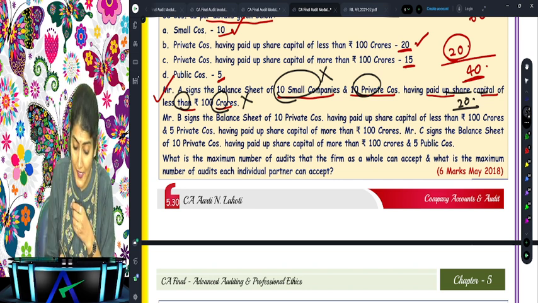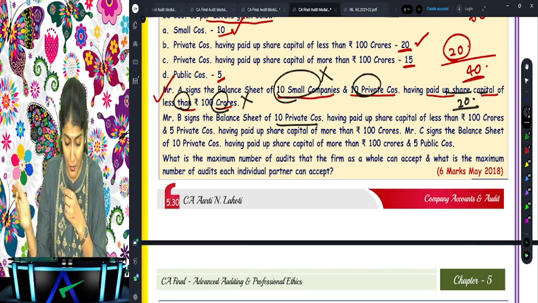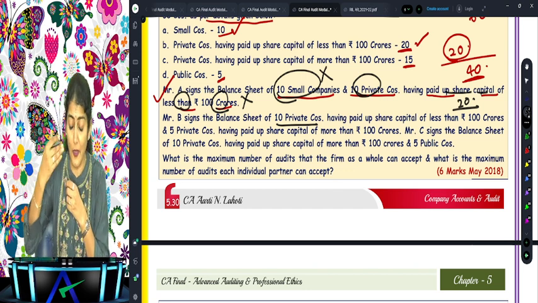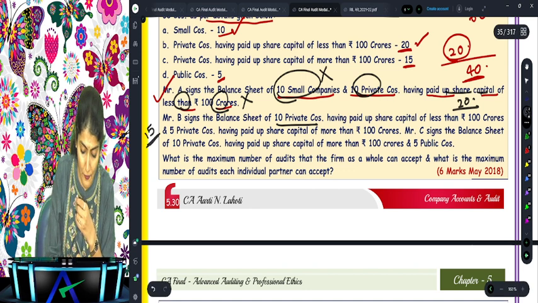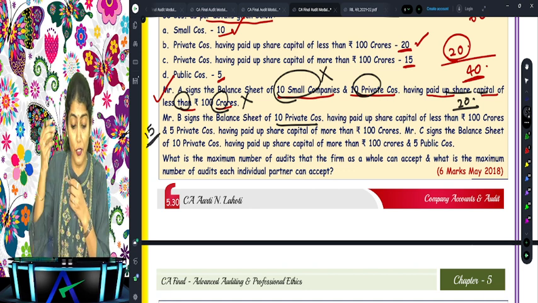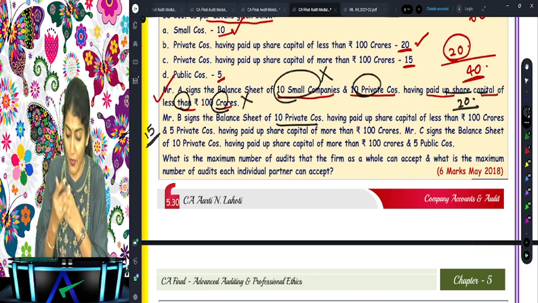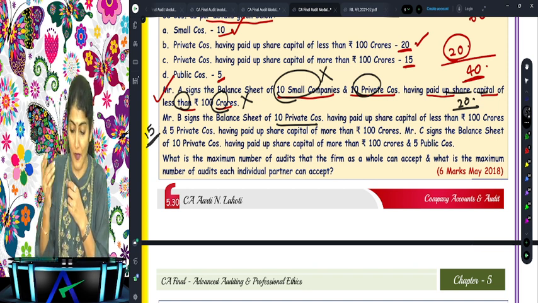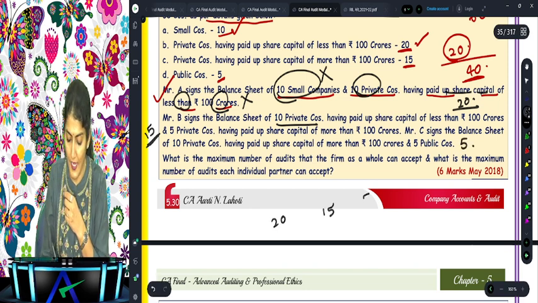B signs the balance sheet of 10 private companies having paid up share capital of less than 100 crore, and 5 private companies having paid up share capital of more than 100 crore. So how many more can he sign? 15. And C signs the balance sheet of 10 private companies having paid up share capital of more than 100 crore, and 5 public companies. So 10 plus 5 already, right? So 5 more. So 20, 15 and 5. So the total is 40, which is remaining.